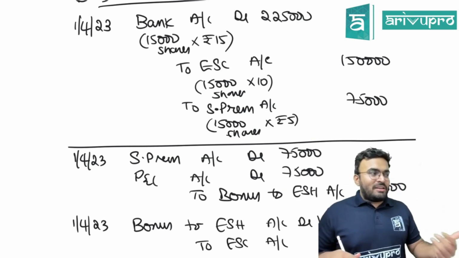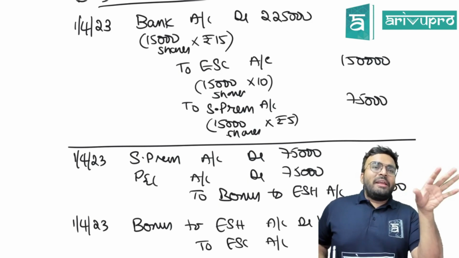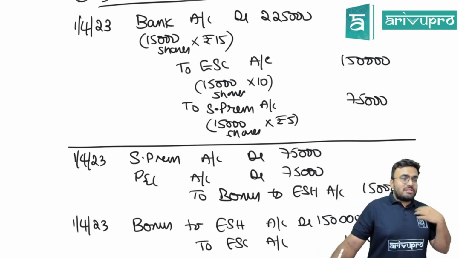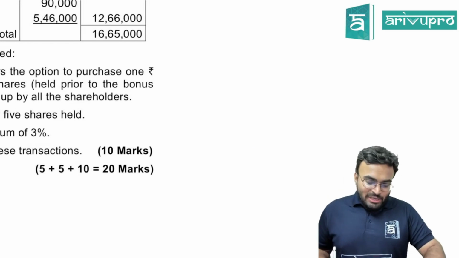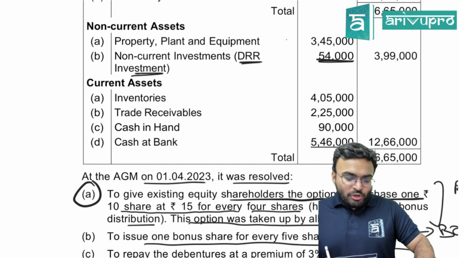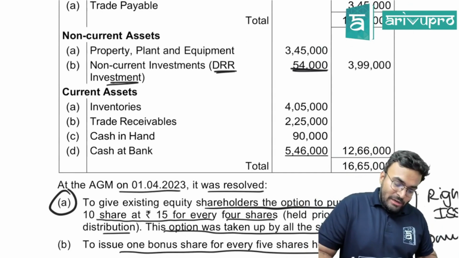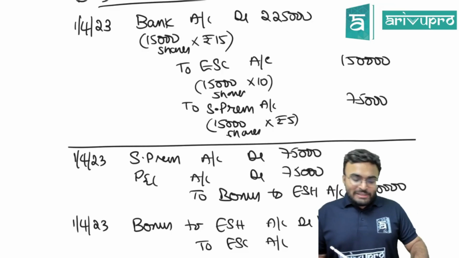All those ledgers were asked in one of the questions. Now what do we start with? When I have to redeem, I have to pay money. First thing I will do is arrange money. How will I arrange? I will sell. Yes, exactly. We will sell the investment. How much is the investment value here? 54,000. So we will sell the investment.